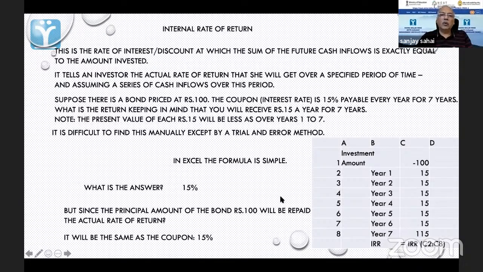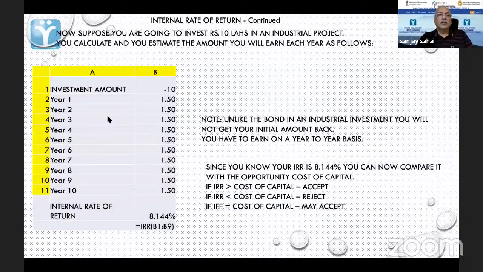So that is one. Now continuing with this internal rate of return, coming back to examples in the corporate sector. I looked at this other point.